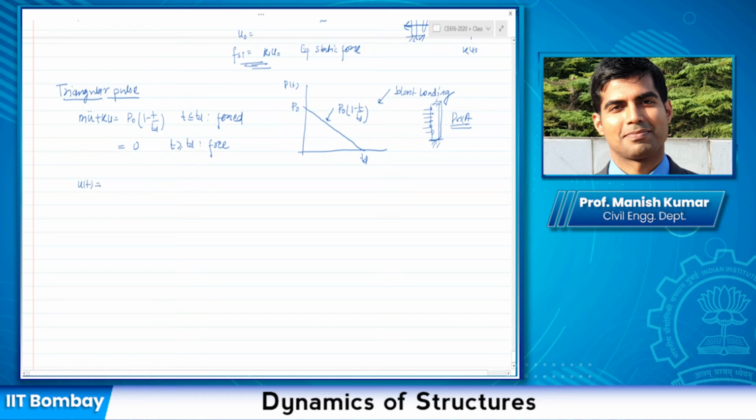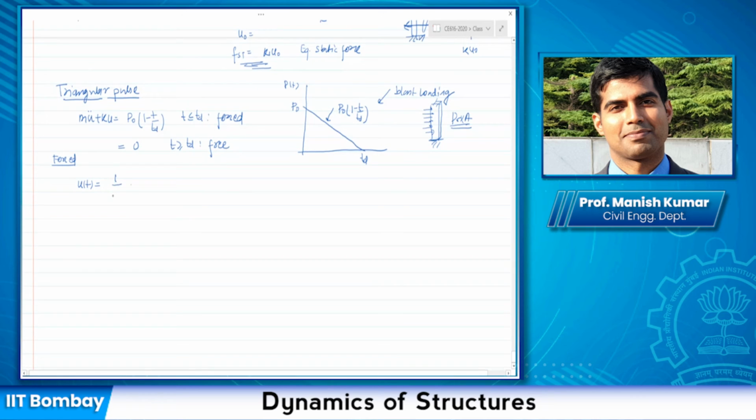So my u(t), let us say first for the forced vibration phase, from 0 to t, it is p(tau). What was the expression for this one?